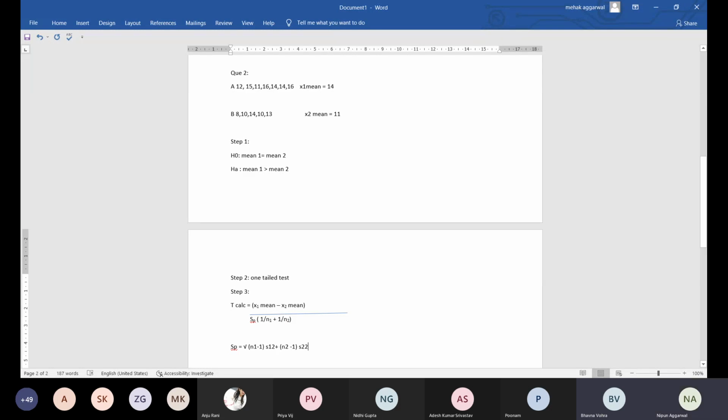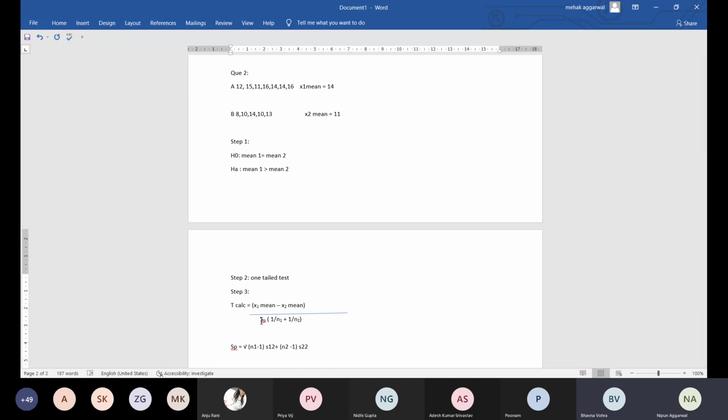So the SP formula is n1 minus 1 into... Sir, in the last question we took the variance in the formula, and that formula was different. Was that because of the two-tailed test?